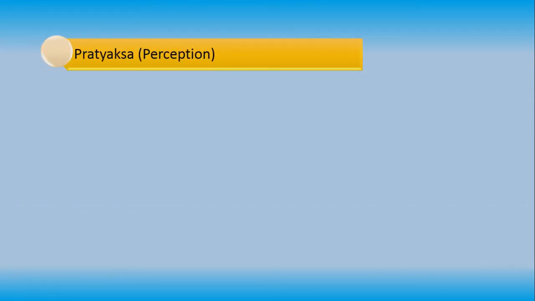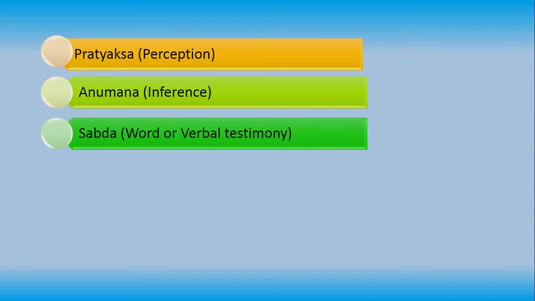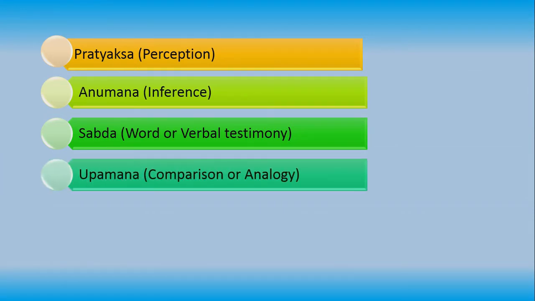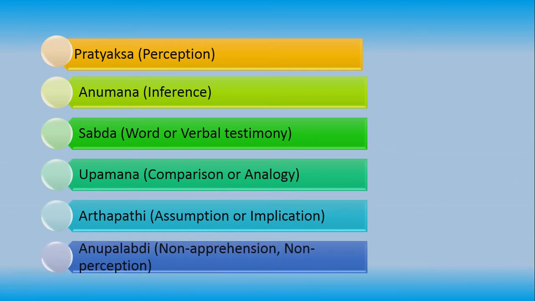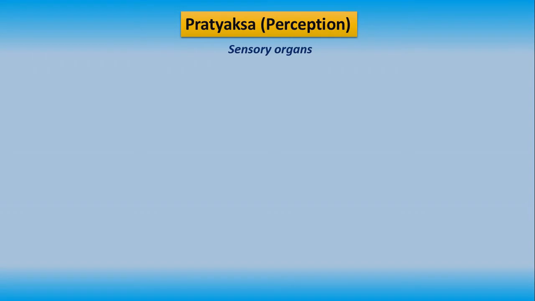Pramanas are again divided into 6 types. They are Pratyaksa, which is perception; Anumana, inference; Sabda, word or verbal testimony; Upamana, comparison or analogy; Arthapatti, assumption or implication; and Anupalabdhi, non-apprehension or non-perception. Let's see one by one. First, Pratyaksa, also known as perception.